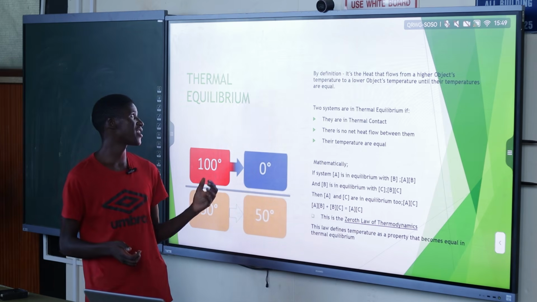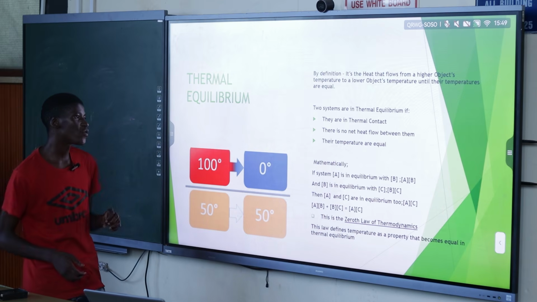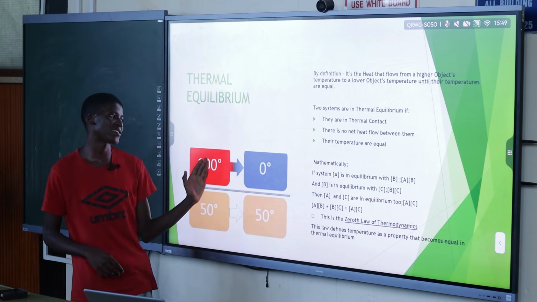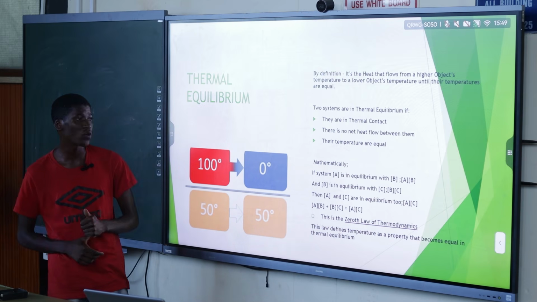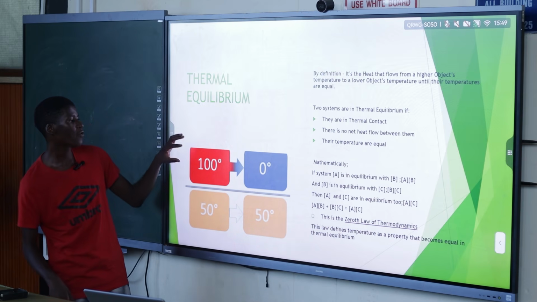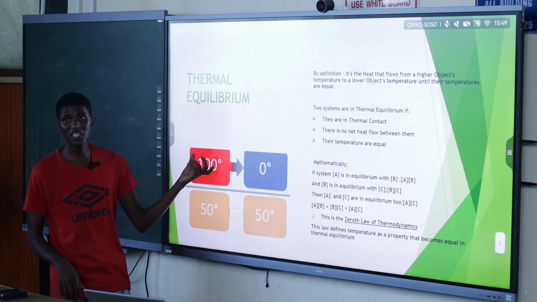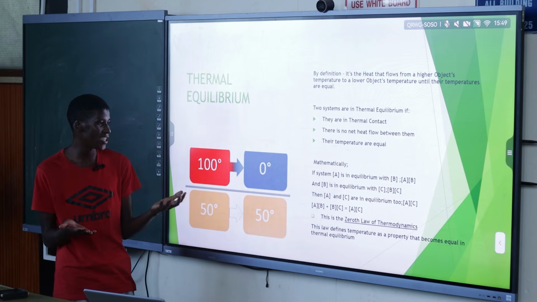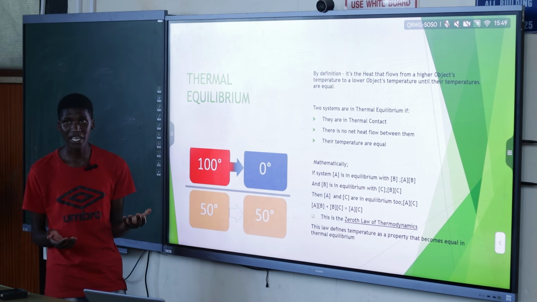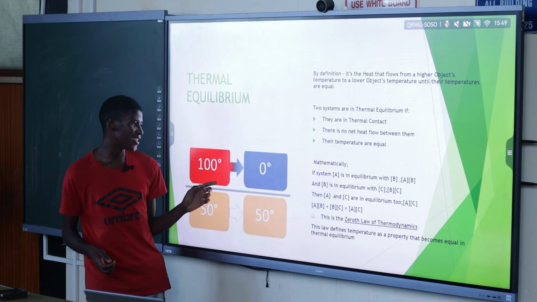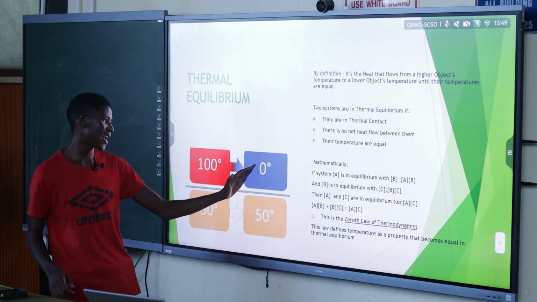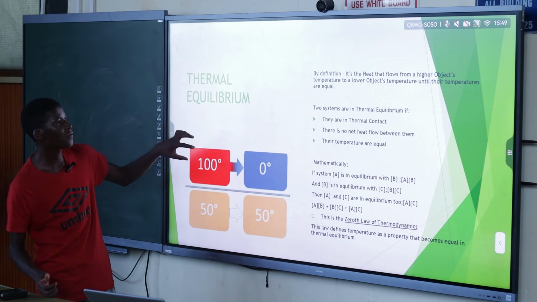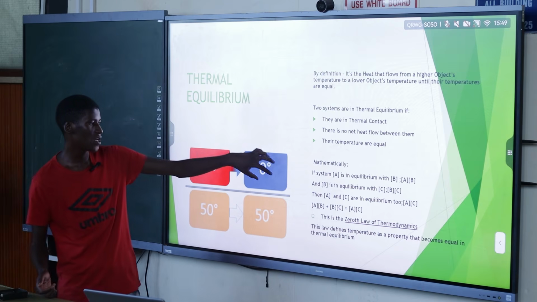That is where we introduce the concept of thermal equilibrium. So basically, when you put two objects of different temperatures in thermal contact, heat flows from the object of higher temperature to the object of lower temperature, until they have equal temperatures. Note that it is thermal contact, not just contact: the heat will flow from the higher object to the lower object.